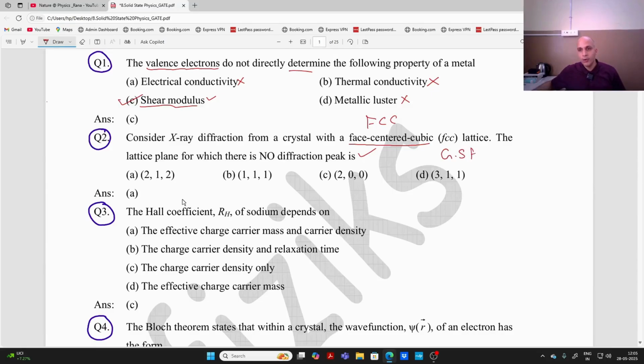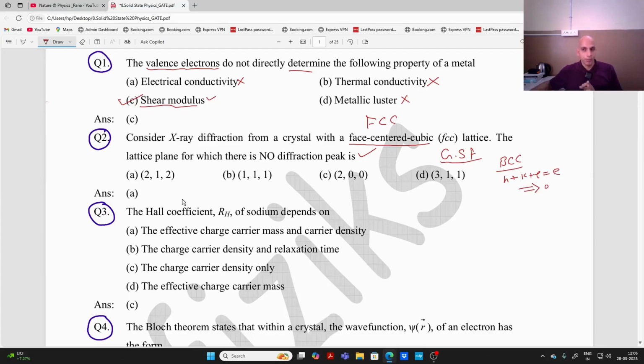I have told you at that time in BCC lattice, all the reflections are present if h plus k plus l is even, right, and they are absent if it is odd.